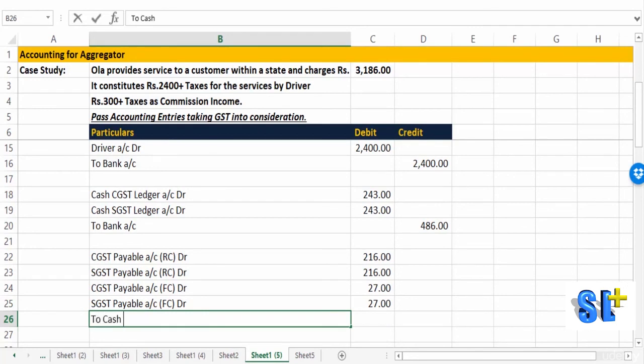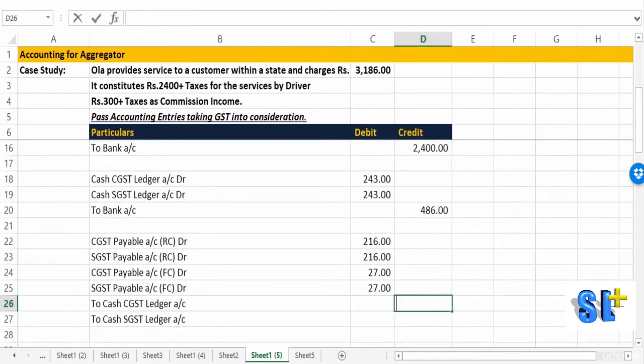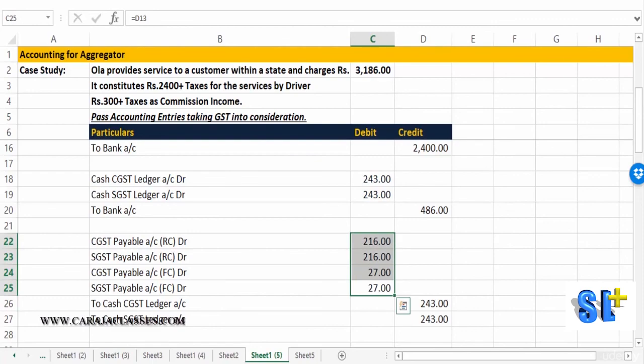So we'll say to cash CGST ledger account, to cash SGST ledger account, and here we have 243, 243, and if you total, we have 486, 486. So it's done.